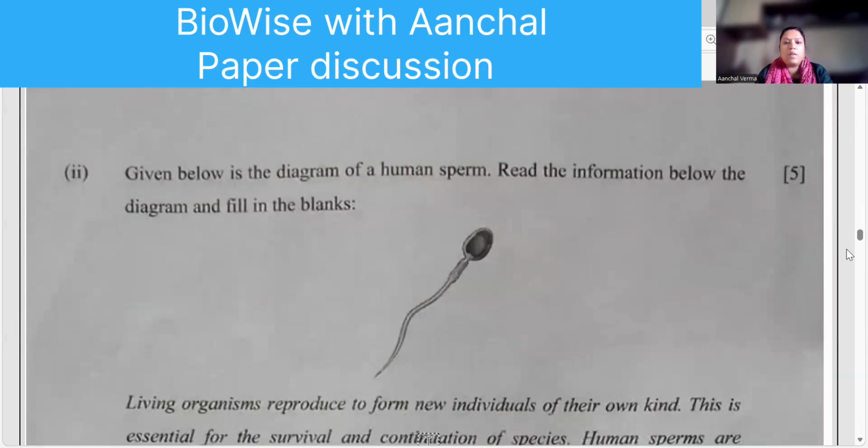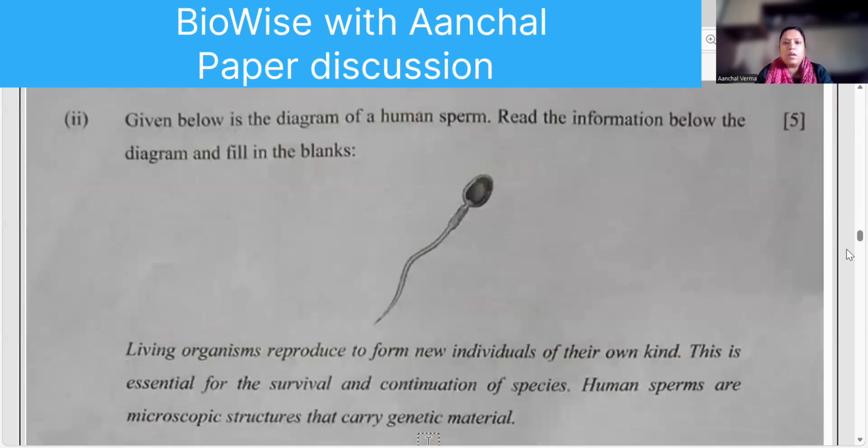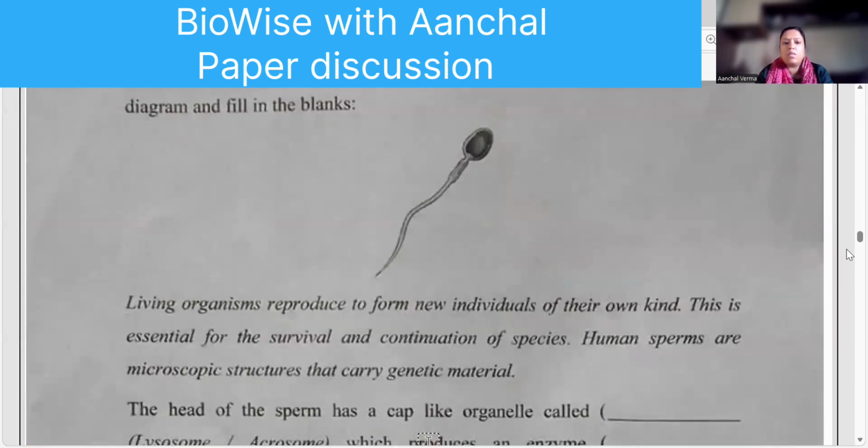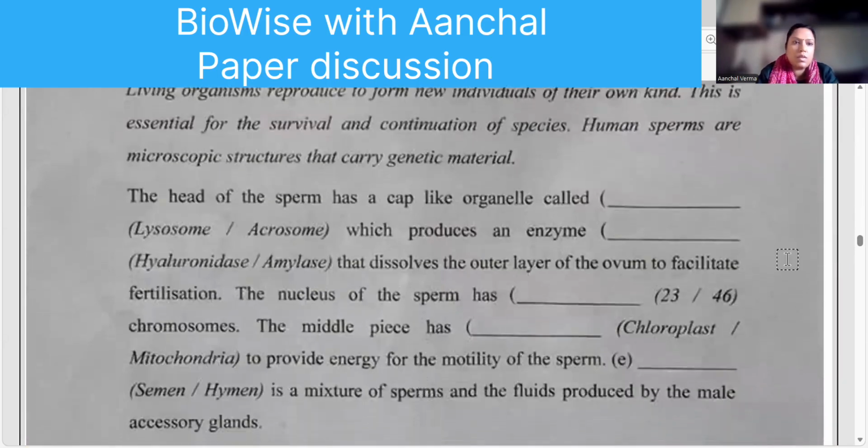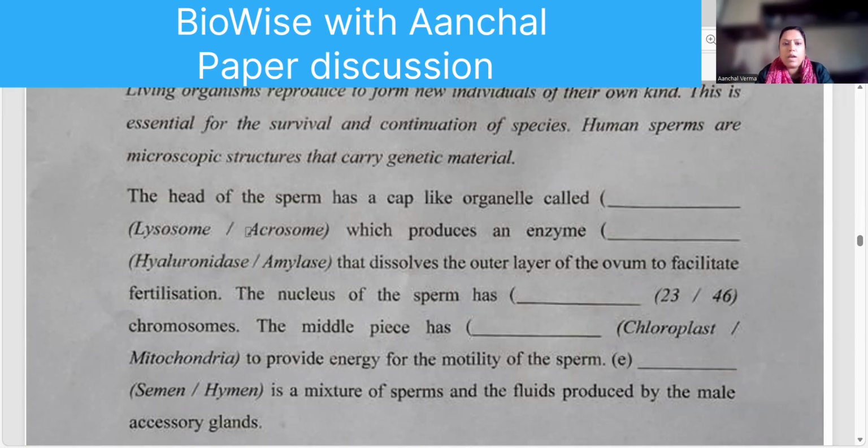Given below the diagram of the human sperm, read the information. The head of the sperm has a cap-like organelle called the acrosome, which produces an enzyme hyaluronidase, which helps in dissolving the outer layer of the ovum.